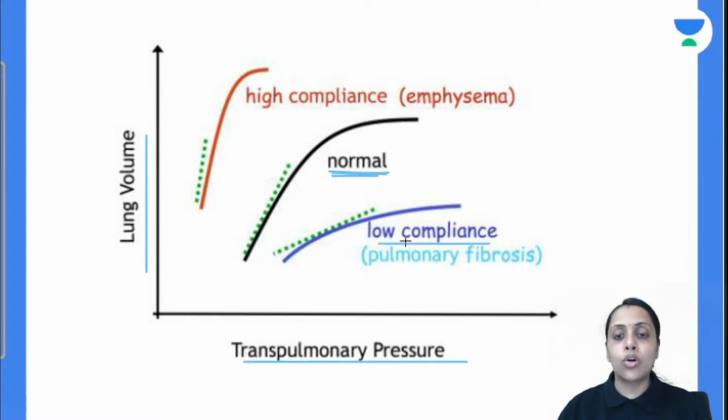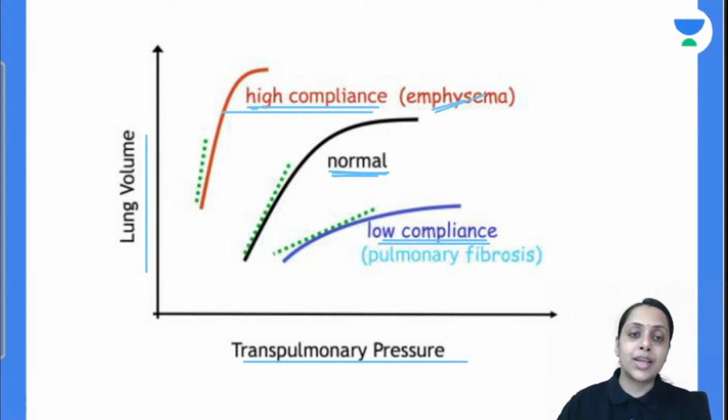अब आ जाएंगे low compliance curve और high compliance curve. Emphysema में क्या होता है? टिश्यू की elasticity less होती है, there will be more stretching. So situation में for given change in a pressure, the volume change is more. So see, this is the curve. For given change in a pressure, the volume change is very more. So that's why it is a high compliance curve.